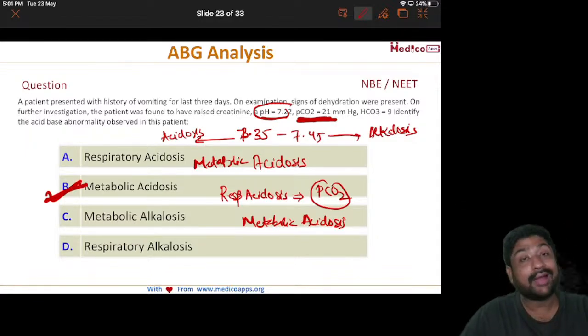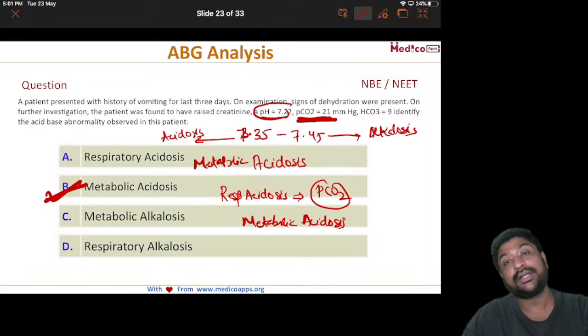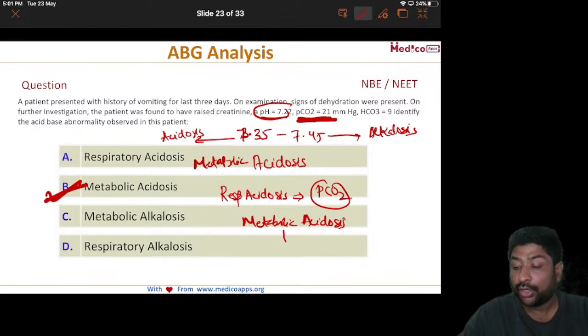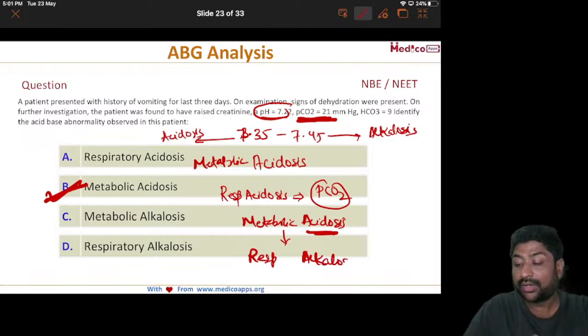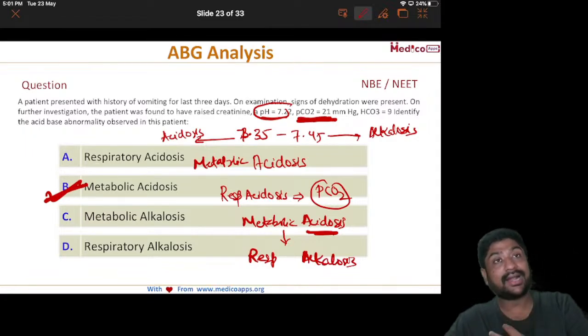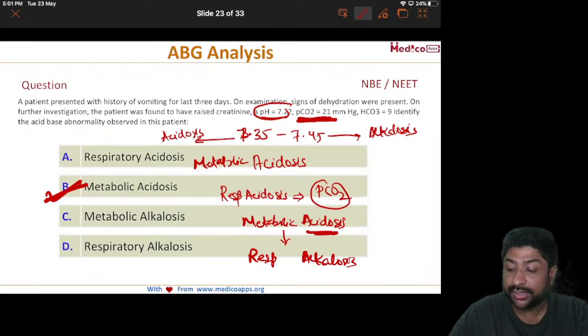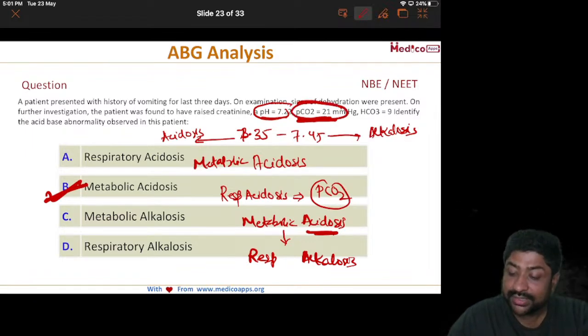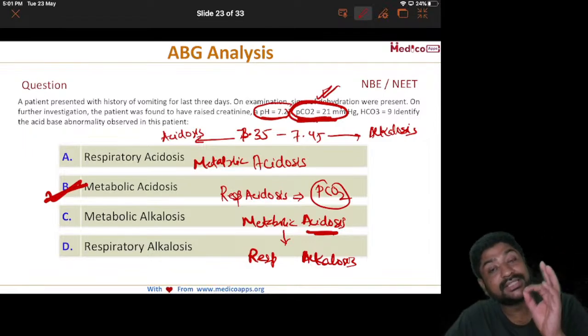Now, if we have to comment on whether the compensation has started or not: if it is metabolic acidosis, what will be the compensatory mechanism? It will be respiratory alkalosis. What does respiratory alkalosis mean? That the CO2 has to be washed out. So CO2 has to decrease. And we can see CO2 is decreasing. So yes, the compensation has started.